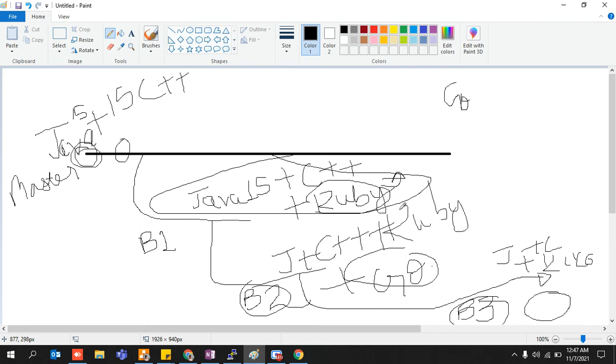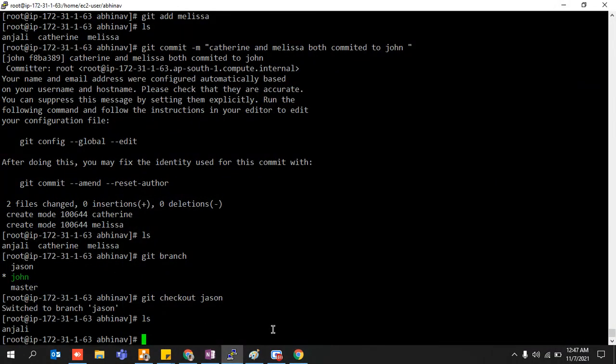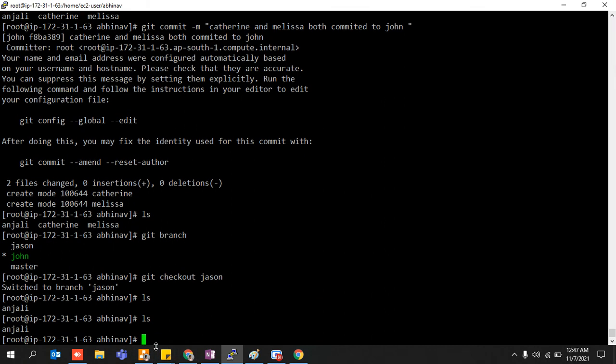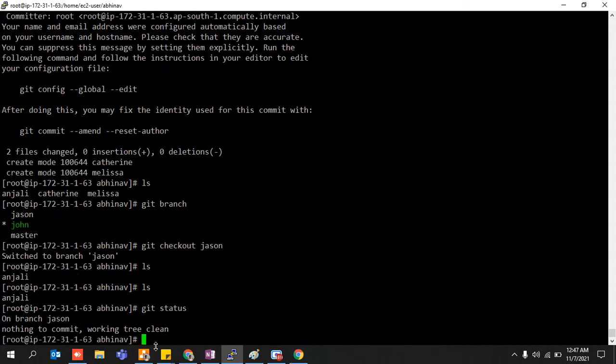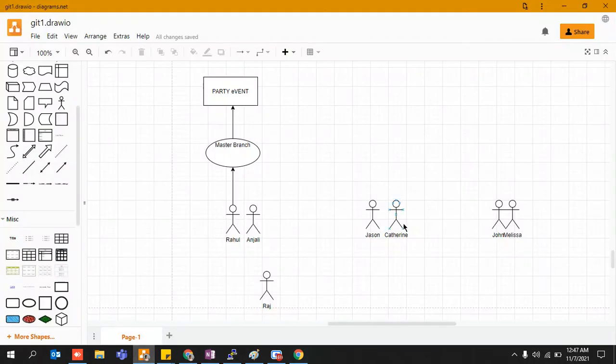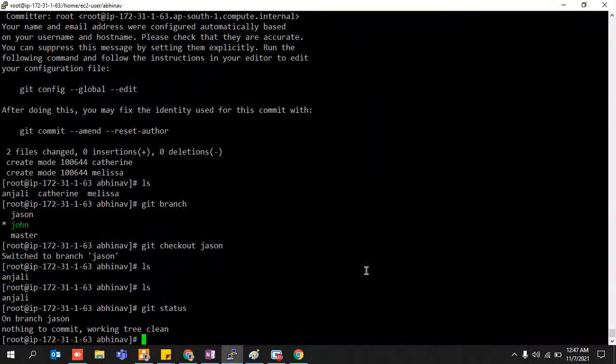But if you have not committed, if you have not added, this would be available for this person and this person, and any of them can go ahead and add them. Like the case of unlucky Jason, nothing. He was late, and if he does git status, it says you do not have anything to commit. Both Melissa and Catherine have gone with John.